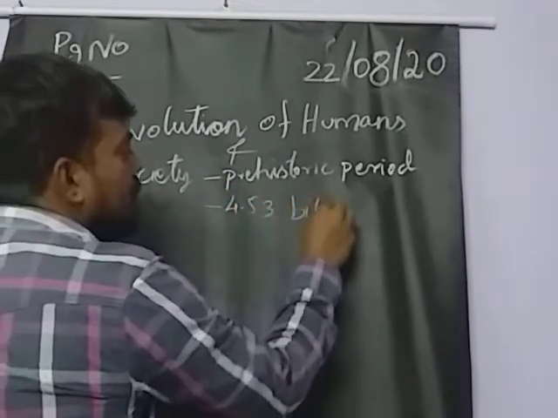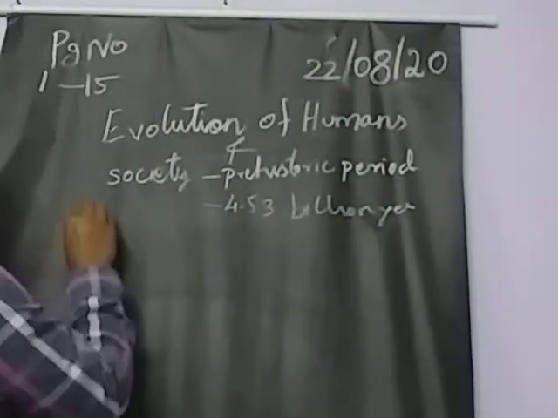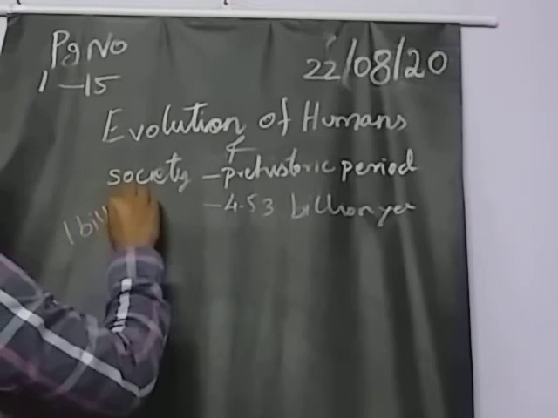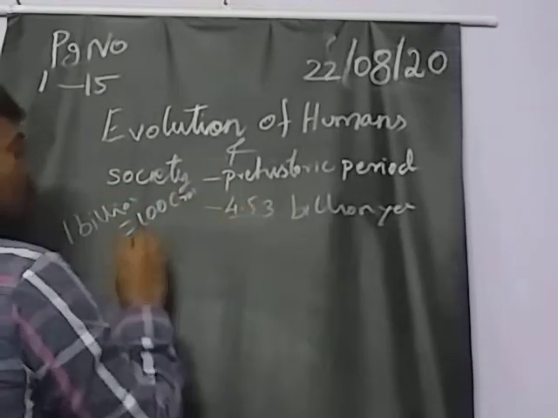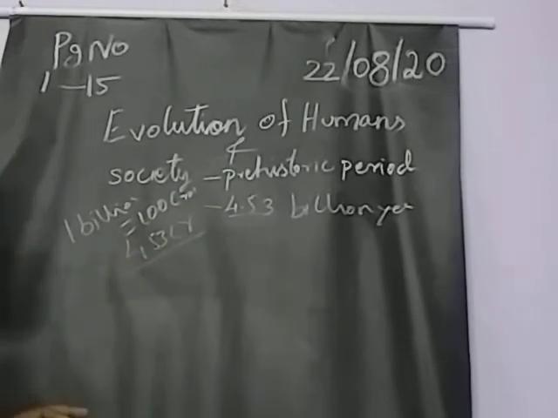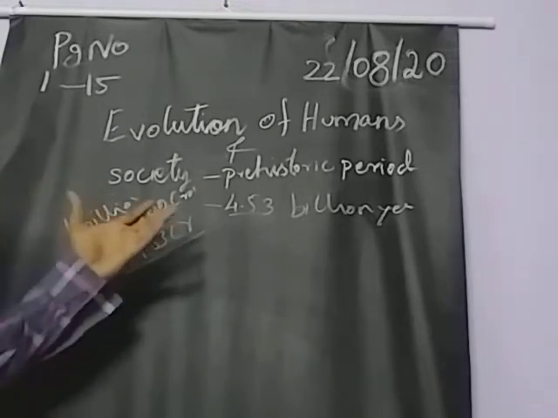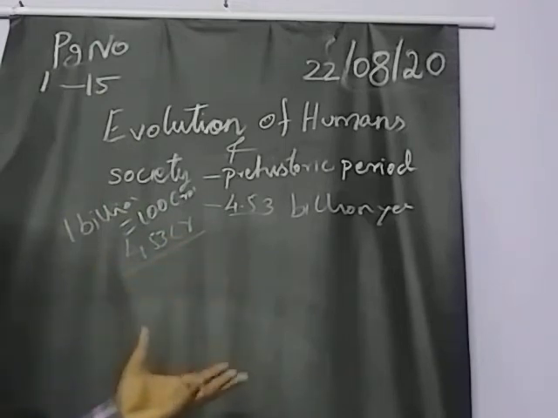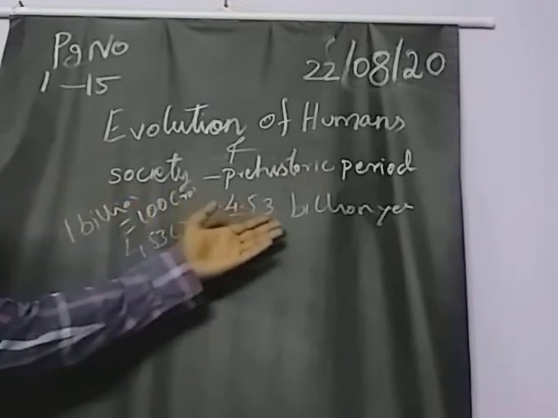4.53 billion years ago. Okay, 1 billion is equal to 100 crore. So near to 453 crore years before, the earth was evolved. Okay, here we are going to revise important things alone. We're not going to see deeply. So 4.53 billion years ago.